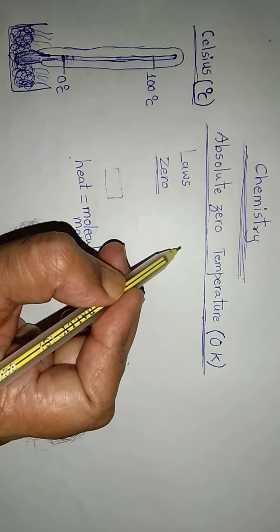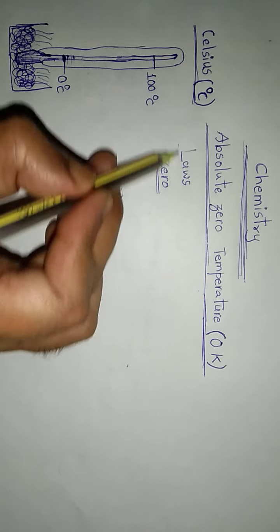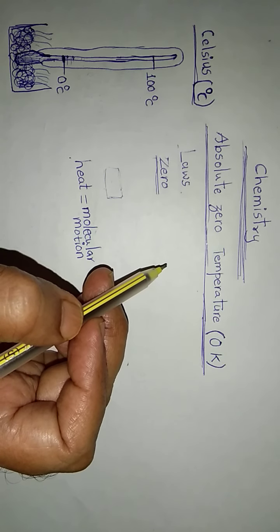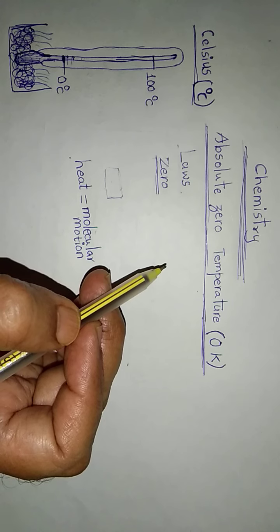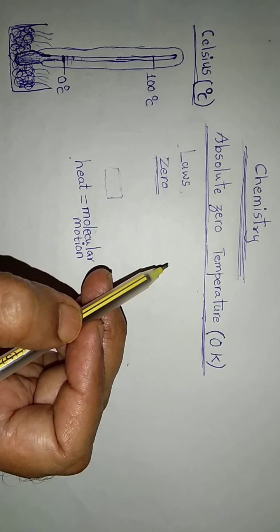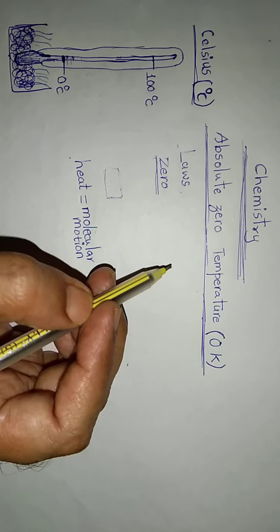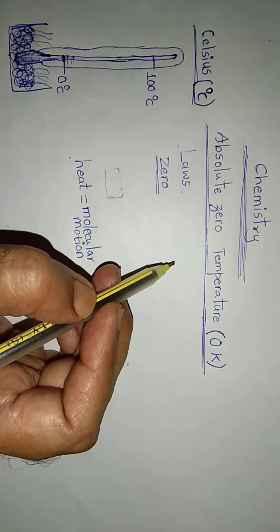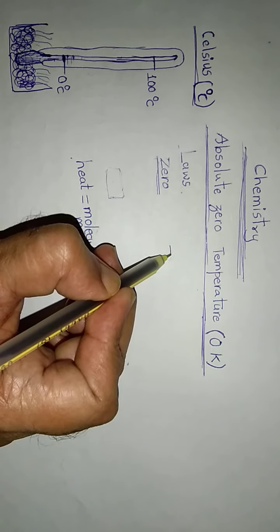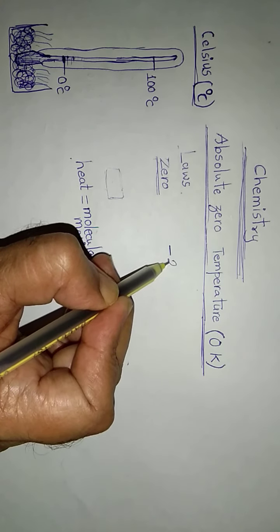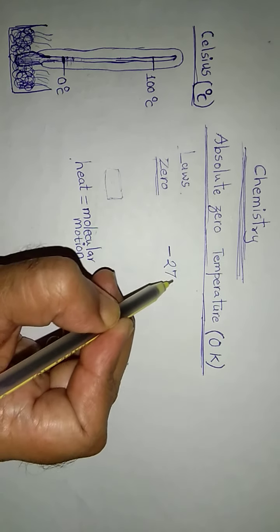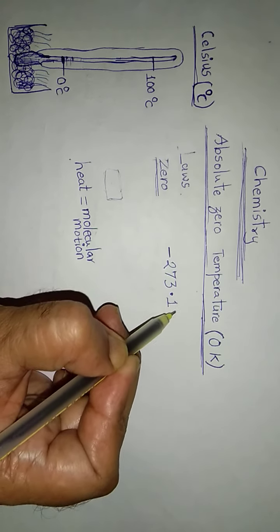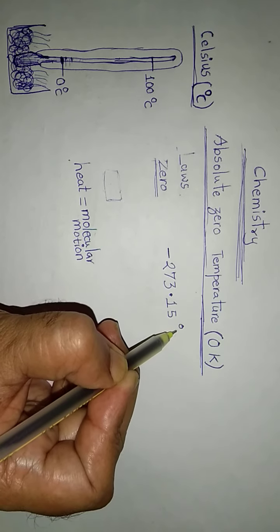Using certain laws, scientists have realized that a substance will be heatless when temperature falls to minus 273.15 degrees Celsius.